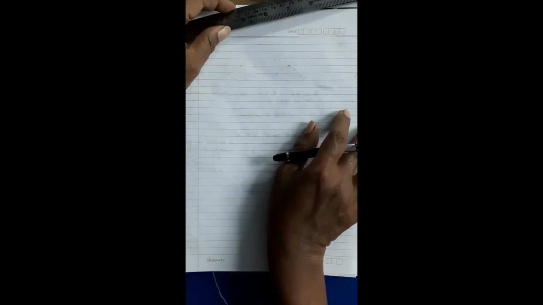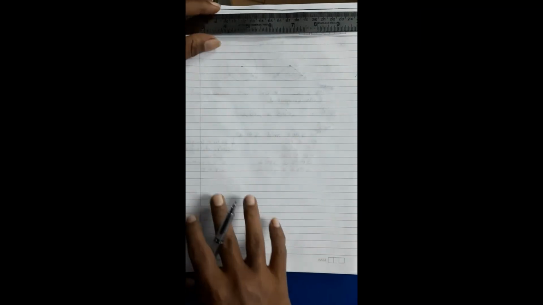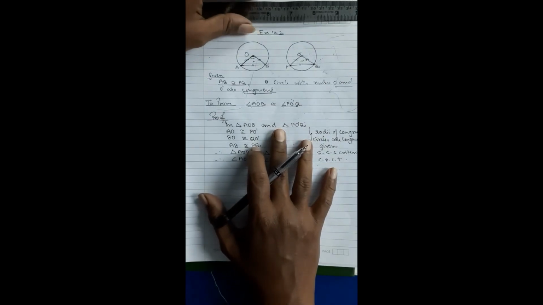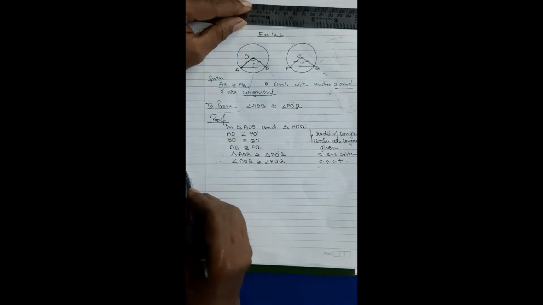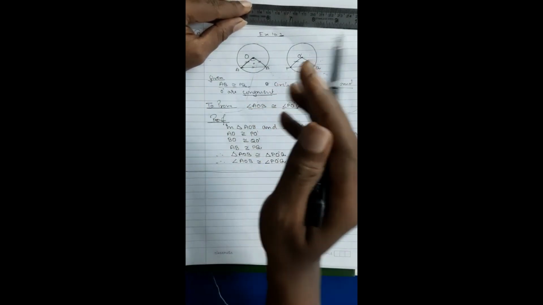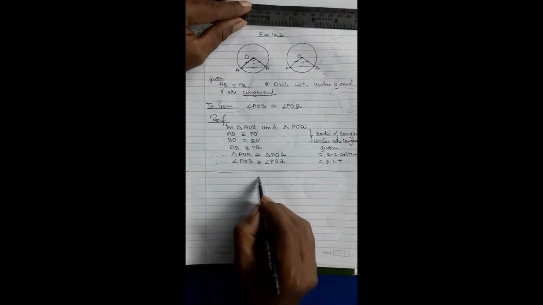In the next question, what are they telling? Prove that if chords of congruent circles subtend equal angles at the center, then the chords are equal. Exactly the reverse of this, exactly a replica of this. I will purposely draw over here and then you will have to adjust it, my dear students. See, what are they telling? Here, equal chords subtend equal angles at the center. Means chords are equal is given.